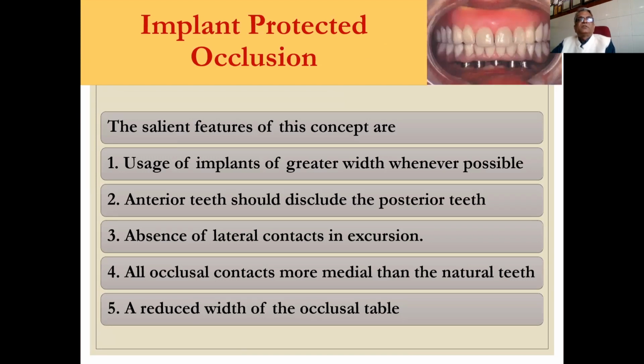What are the salient features of the implant protected occlusion? Usage of implants of greater width whenever possible. We discussed this when we were discussing the size of the implant. Wider implants are better, and longer and wider implants are always better, but it depends on the availability of bone and space. Anterior teeth should disocclude the posterior teeth. There should be absence of lateral contact in all excursive movements. All occlusal contacts should be more medial than the natural teeth, with a reduced width of the occlusal table, because we want to reduce the force per unit area which is being transferred to our implant.